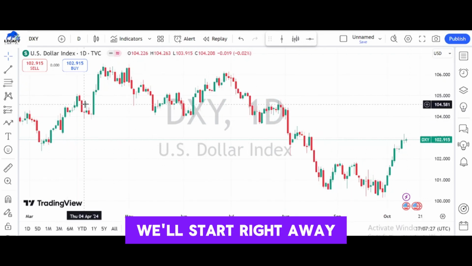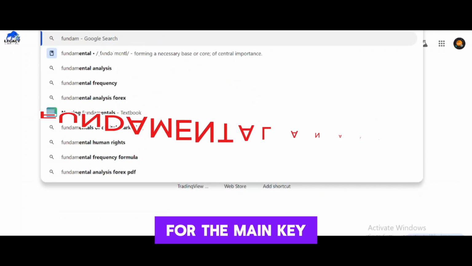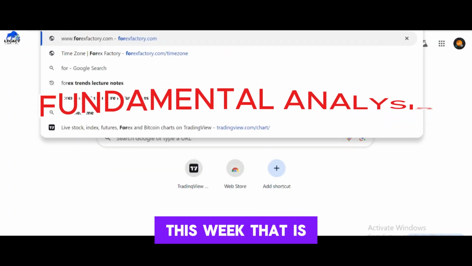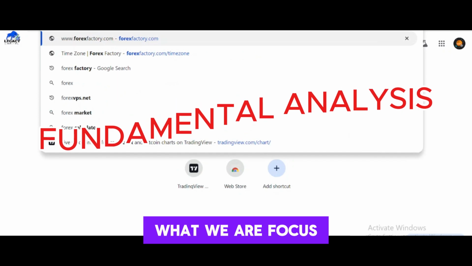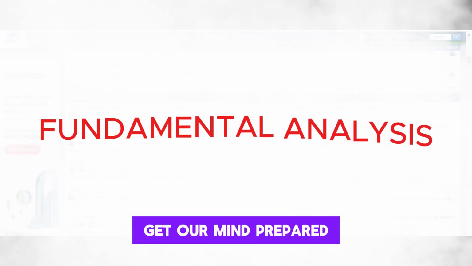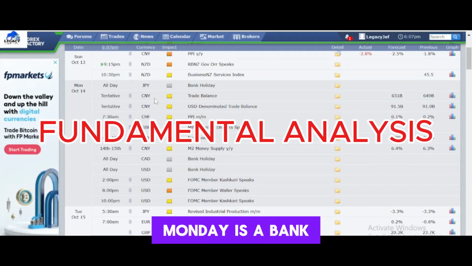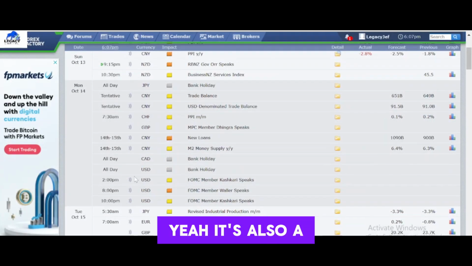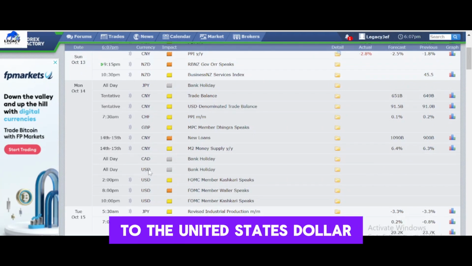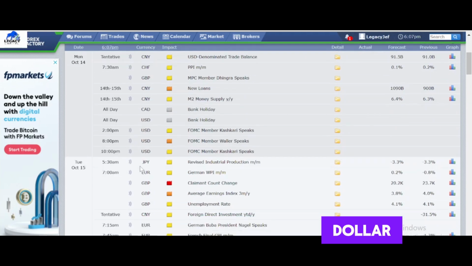So we'll start right away with our fundamental analysis, the main key fundamentals that will be affecting the market this week. We should first of all check the fundamentals to get our mind prepared. On Monday, it is a bank holiday for the Japanese yen. It's also a bank holiday for all pairs related to the United States dollar, and for the Canadian dollar.